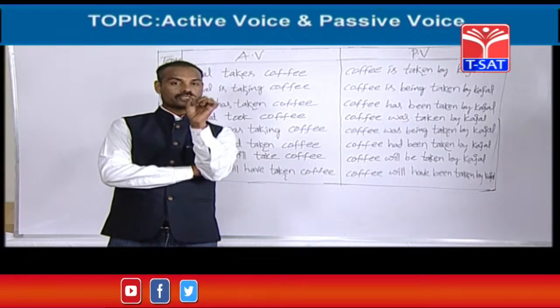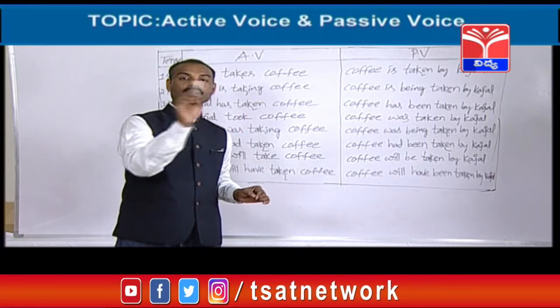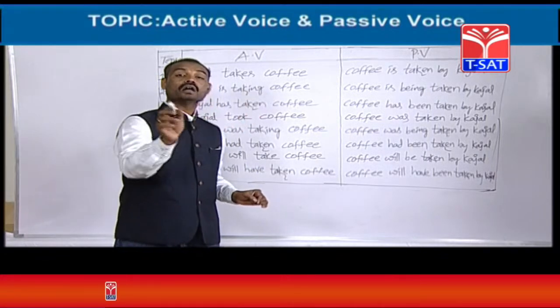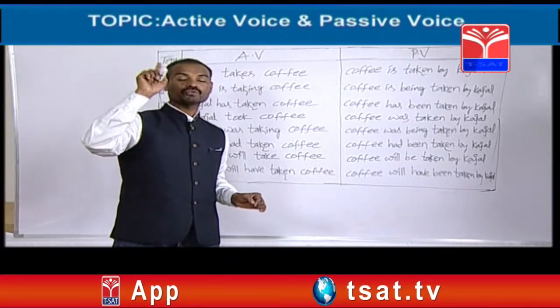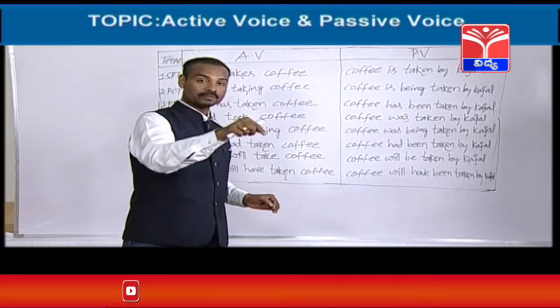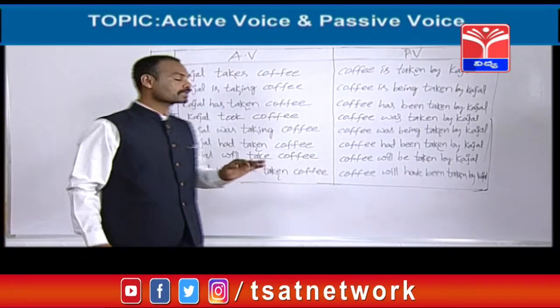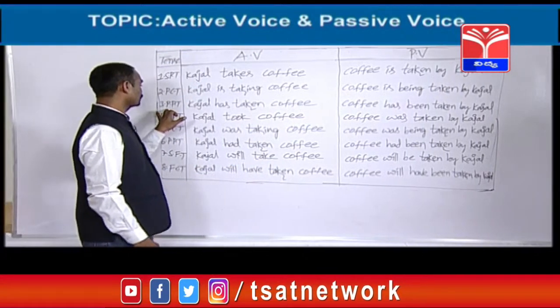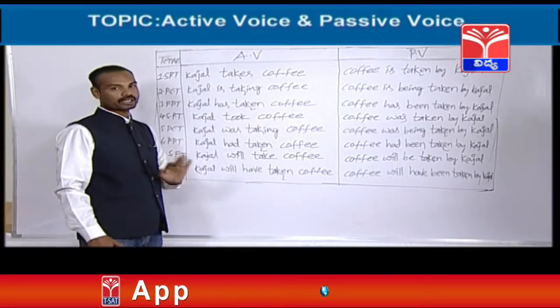Whenever you find in the active voice either have been plus ing form, or has been plus ing form, or had been plus ing form, or shall have been or will have been plus ing form, there are no passive voices for such sentences. So that's for the fourth tense, present perfect continuous: no passive voice. That's why I did not write even an active voice.